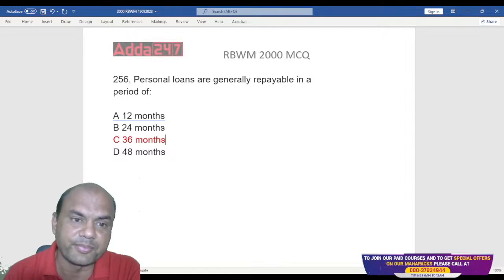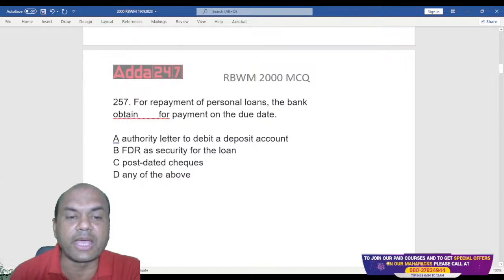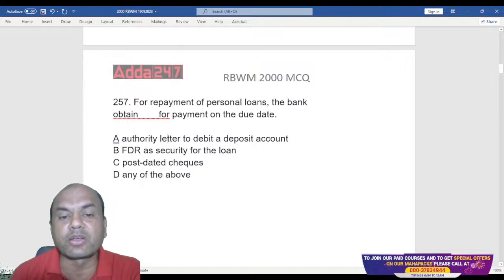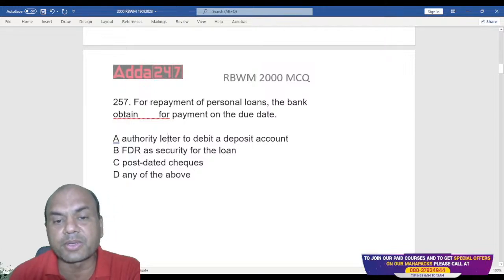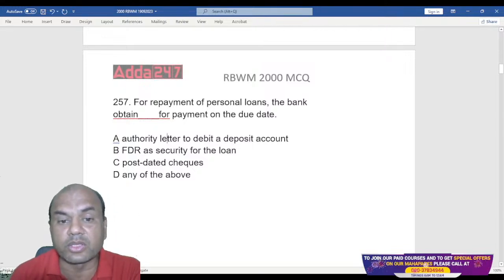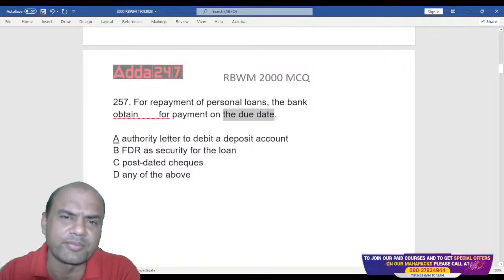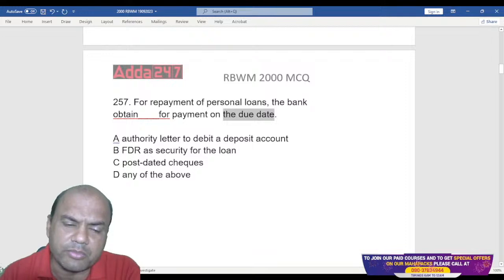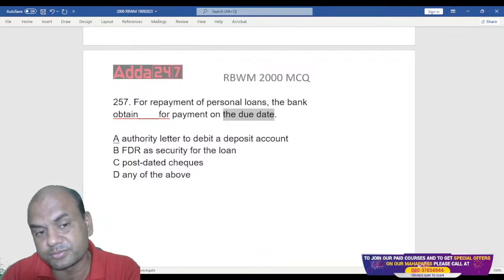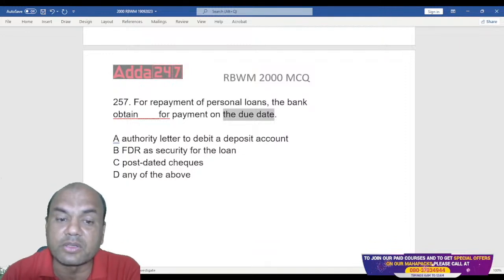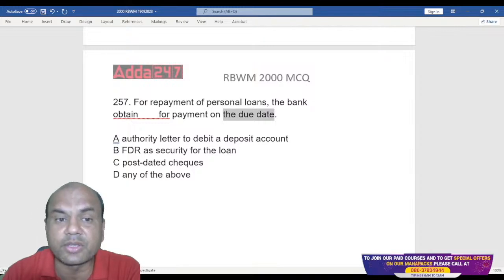Chalo, next one. For repayment of personal loans, banks obtain dash for payment on the due date. So what do the banks obtain? On the due date, the customer should pay. Means every month we have that EMI date, right? So for that date, what do the banks take? Authority letter to debit a deposit account, FDR as a security for the loan, post-dated cheques, and any of the above.